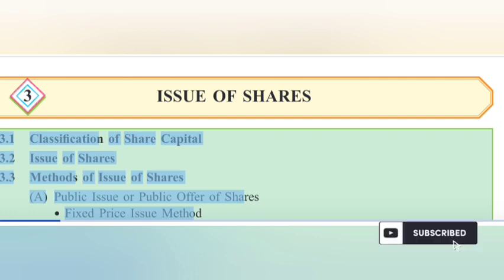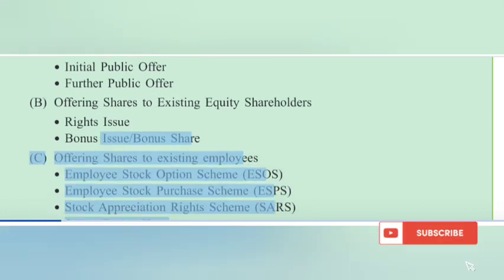Offering shares to existing equity shareholders. Rights issue. Bonus issue, bonus share, offering shares to existing employees. Employee stock option scheme. Employee stock purchase scheme. Stock appreciation rights scheme. Sweat equity shares. Private placement. Preferential allotment. 3.4 Allotment of shares.